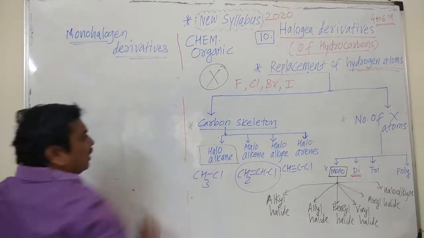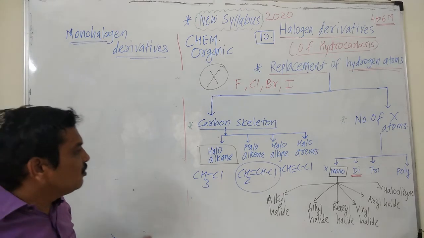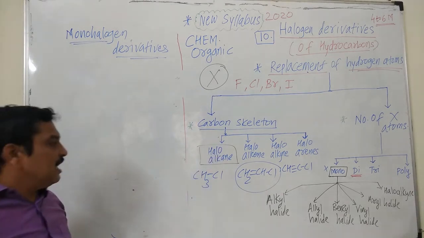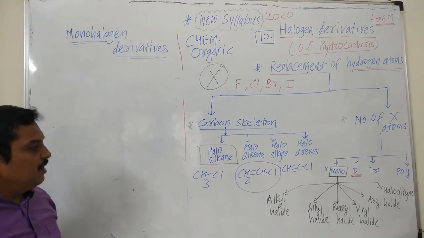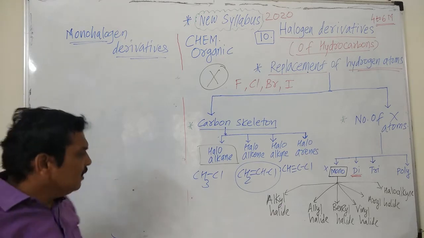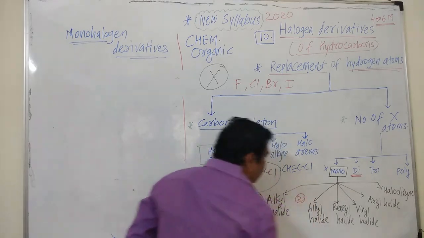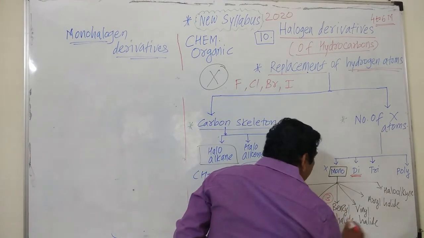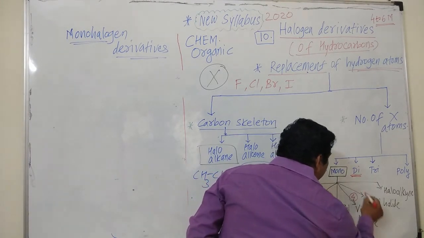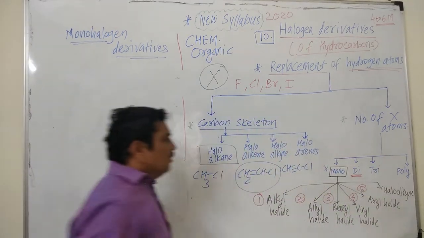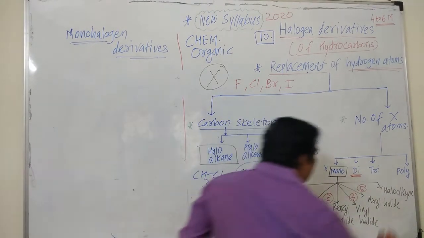Very important. Now it is monohalogen derivatives of hydrocarbons, and the first type is alkyl halide, second is allyl halide, third is benzyl halide, fourth is vinyl halide, fifth is aryl halide, and sixth is haloalkyne.